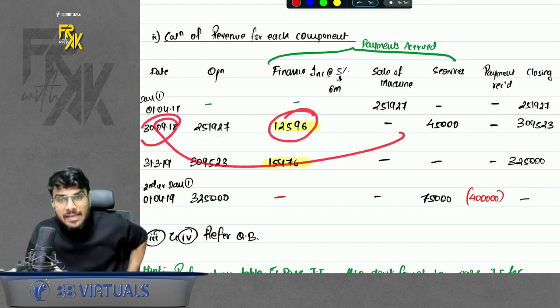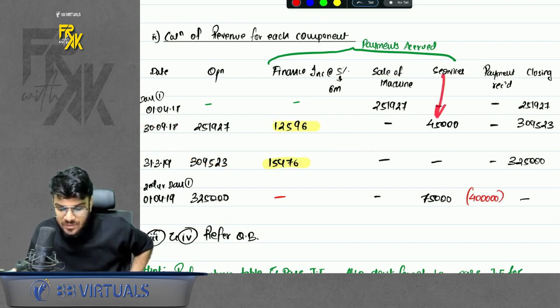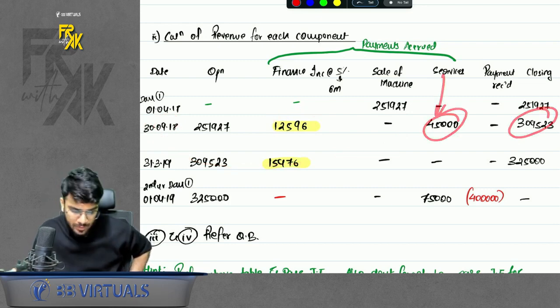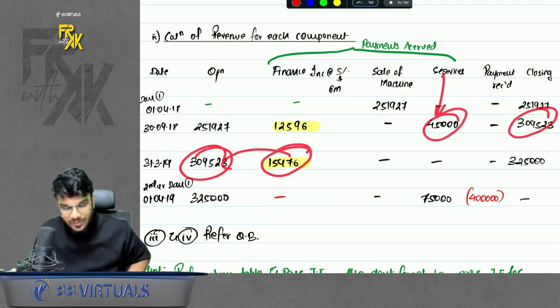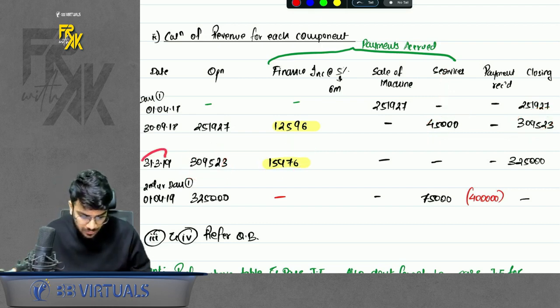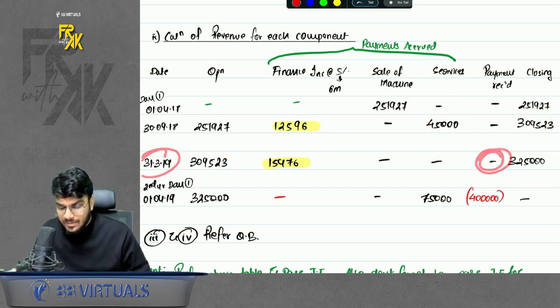On this date, did any other revenue accrue? Yes. A revenue for service will accrue. Booked it. Closing you get. Then on the year end, book the finance income again. Then on the year end, no payment is received, neither any service accrued.